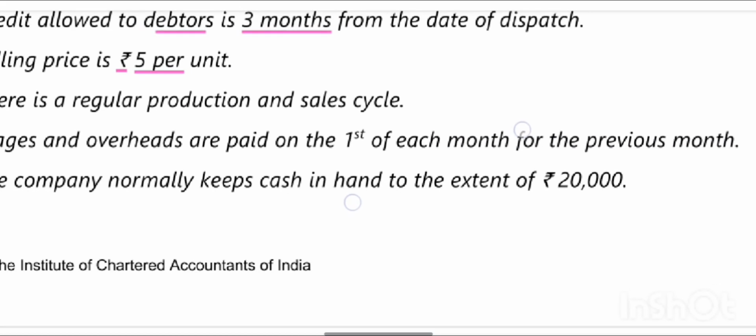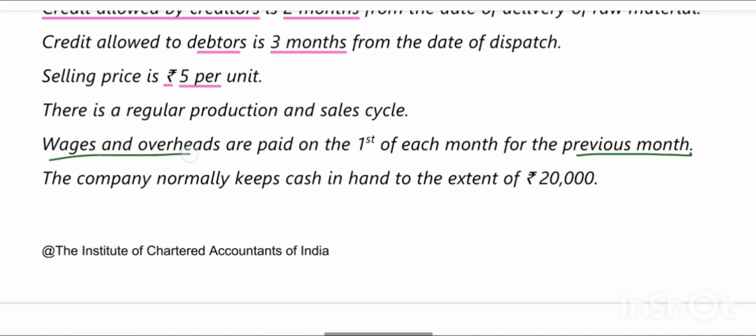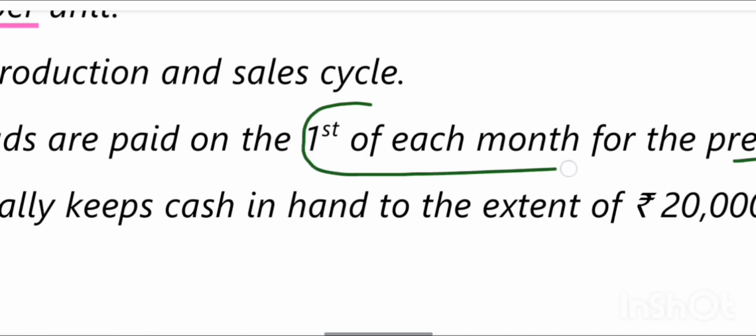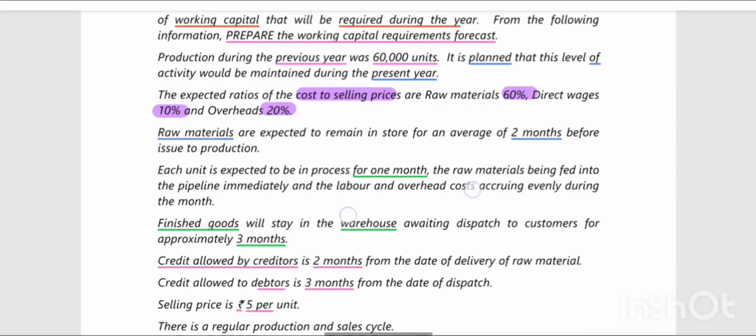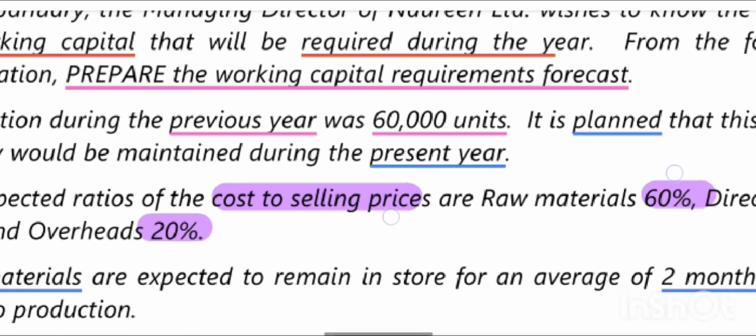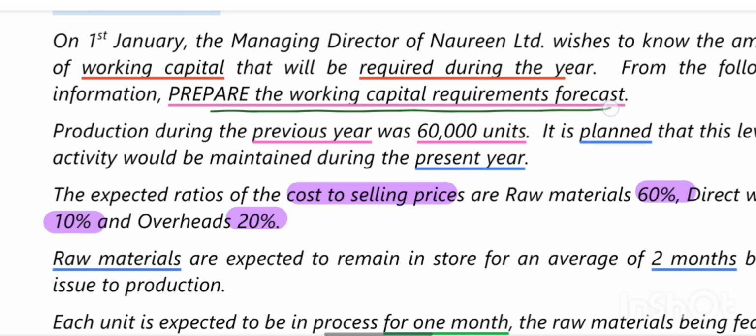The company normally keeps cash in hand to the extent of 20,000. Now from this data we need to find out the working capital requirement for the present year.